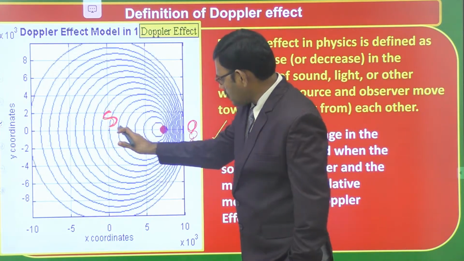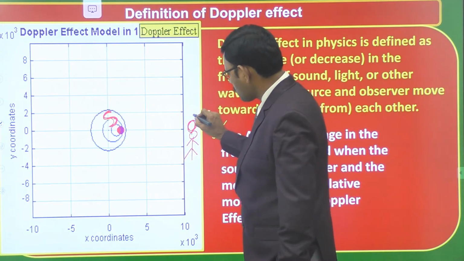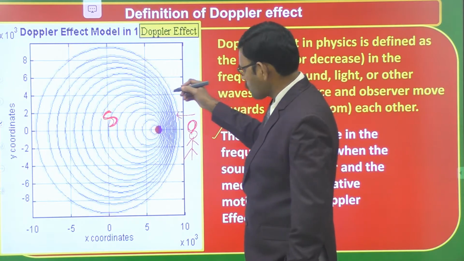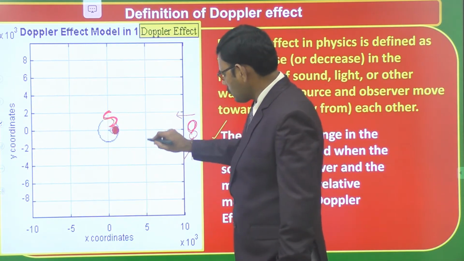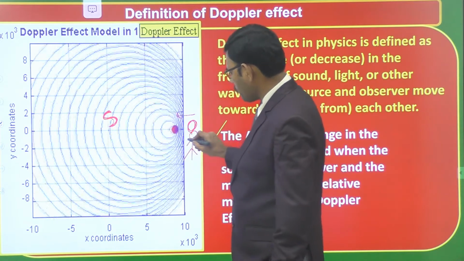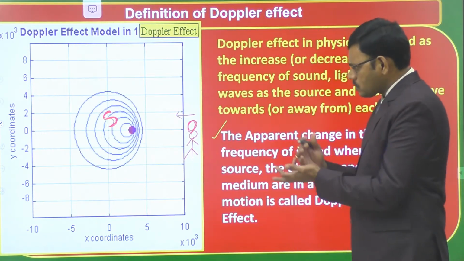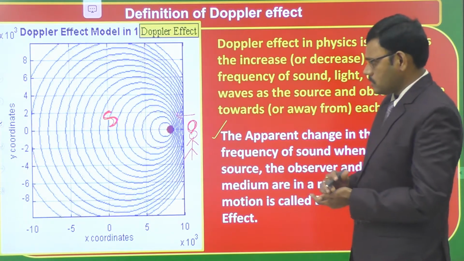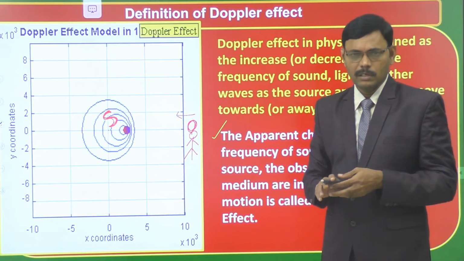If the source is in motion, or either observers may be in motion, not only the source, either source in motion or observer in motion, and this is the medium through which sound wave is propagating. Between source and observer we have an air medium. Sometimes this air medium may be in motion due to either source velocity or observer velocity or medium velocity. There are three velocities possible.